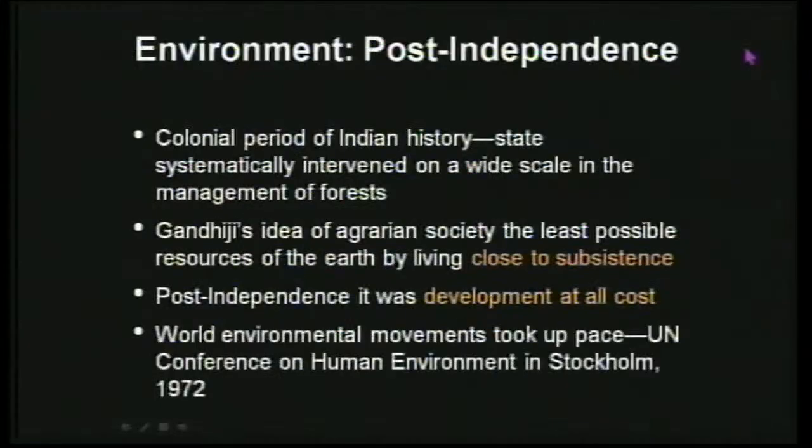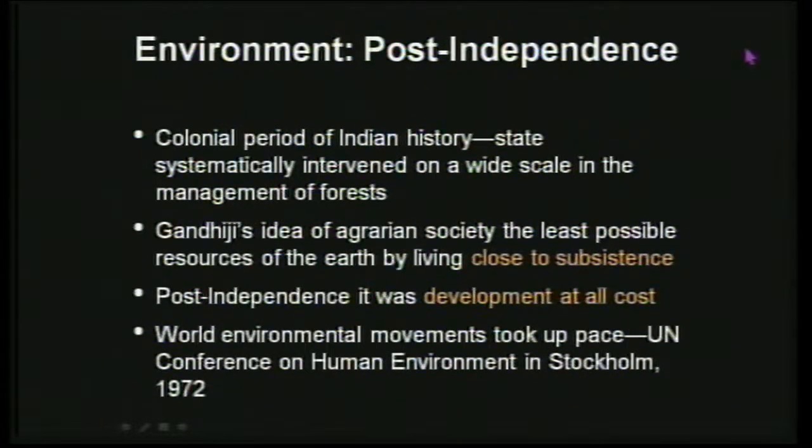So you can see the slide there. Somehow, somewhere we have to limit our needs. So it was something like post-independence, as you can see in that slide, it was about development at all costs. That means that we were not looking just at what's going to happen to the environment, if we do this, what happens to it. We were at least concerned about that, but more concerned about how we can get more out of the environment.